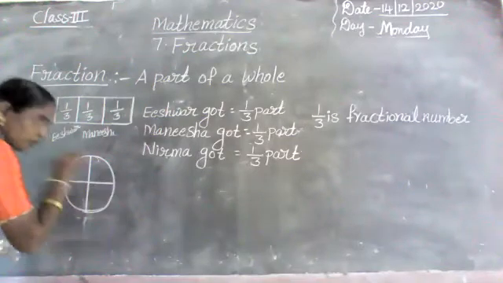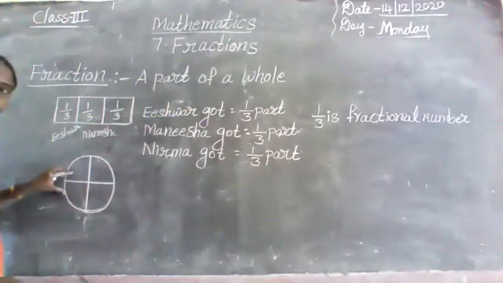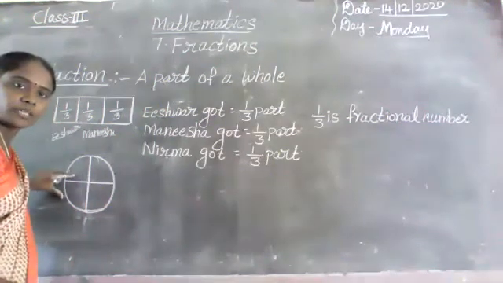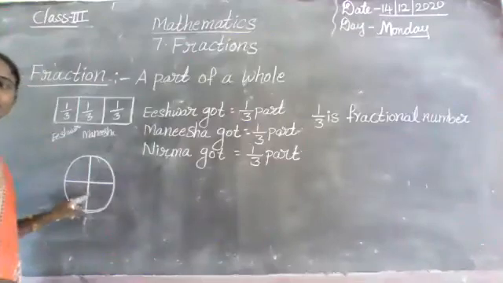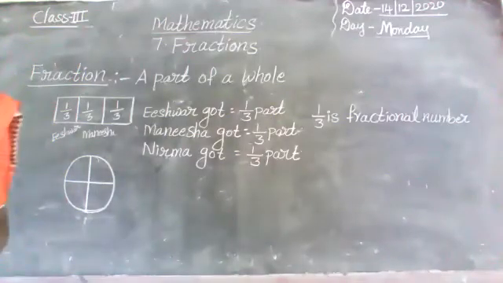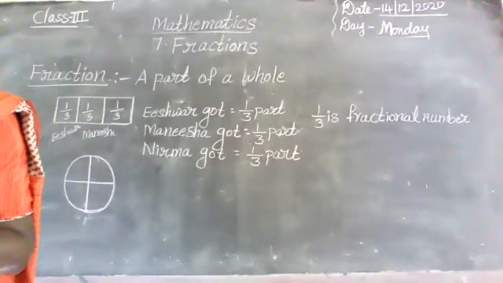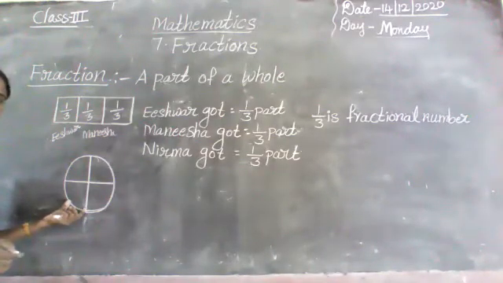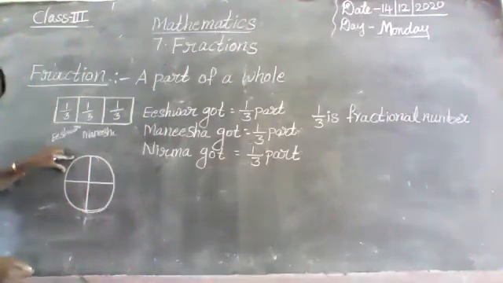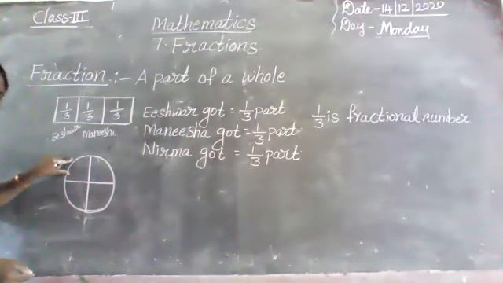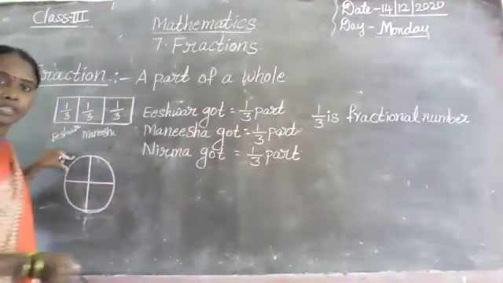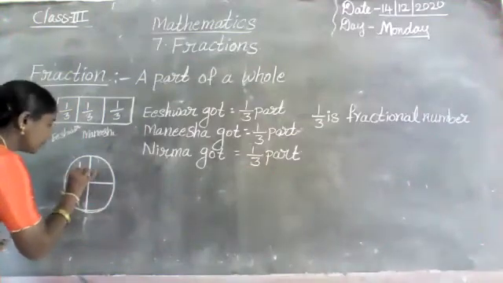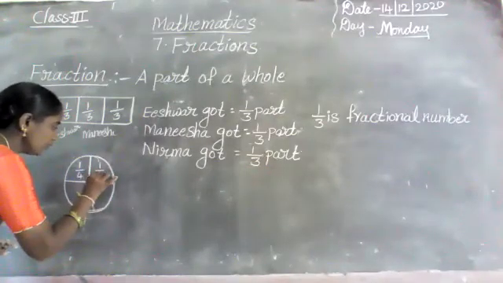Next, one more. Here how many parts are there? 4 parts are there. Is it correct or not? How many parts are there? 1, 2, 3, 4. Yes, 4 parts are there. First, one member takes 1 by 4 part, because here 4 parts are there. Next, another one, 1 by 4.